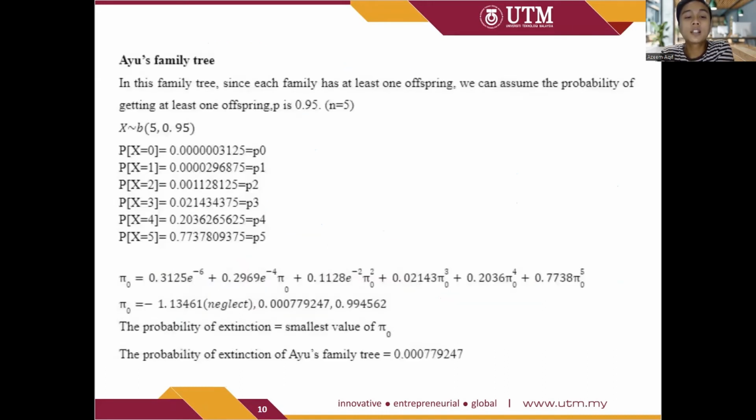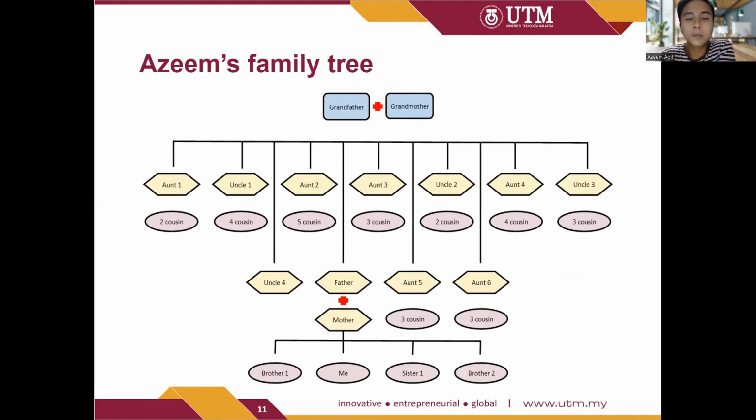The next family tree will be Ayu's family tree. So the probability of getting at least one offspring will be P equal to 0.95 with N equal to 5. Hence, the probability of extinction of Ayu's family will be the smallest value, which is 0.000779247.